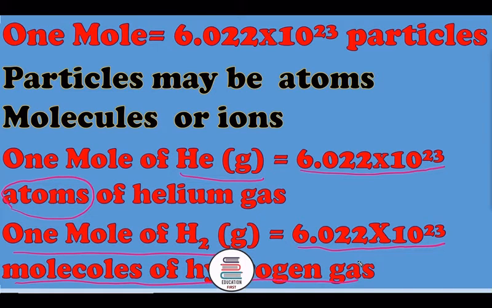Here we are seeing that helium is an atomic gas, hence atoms are taken here in mole, while hydrogen is a molecular gas. We are taking here molecules because we are taking H2 gas here.